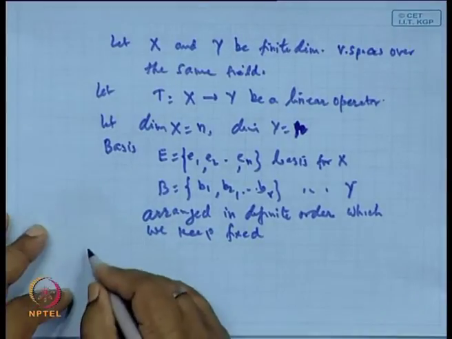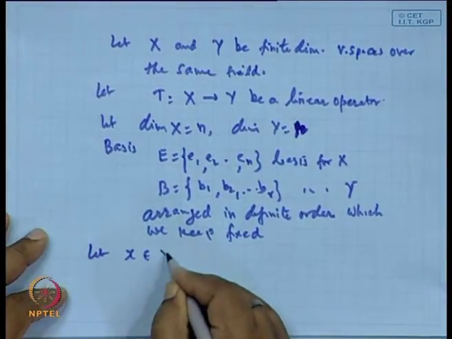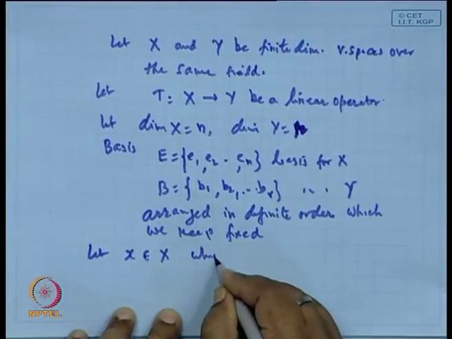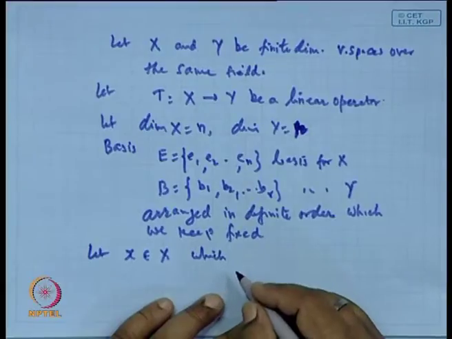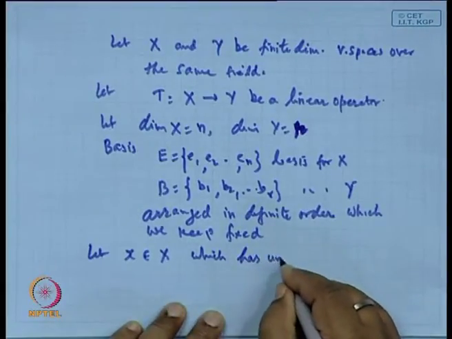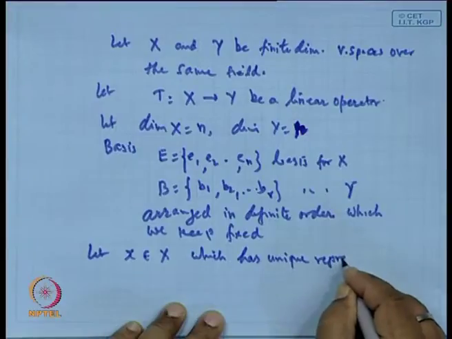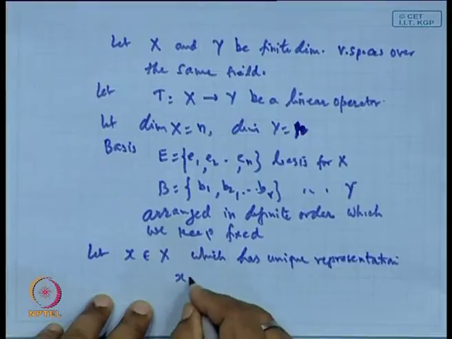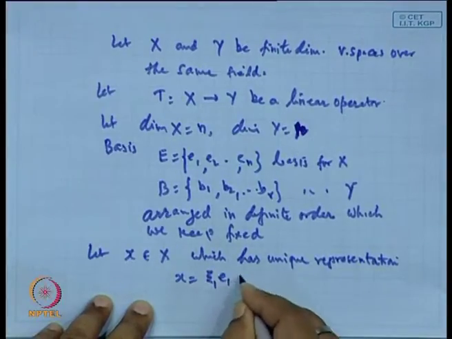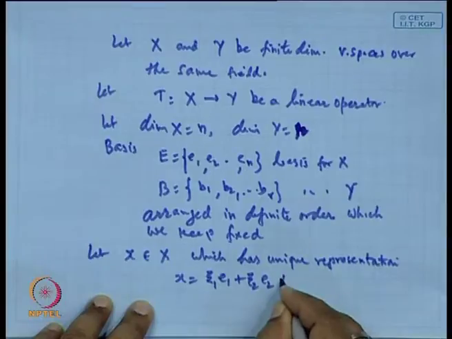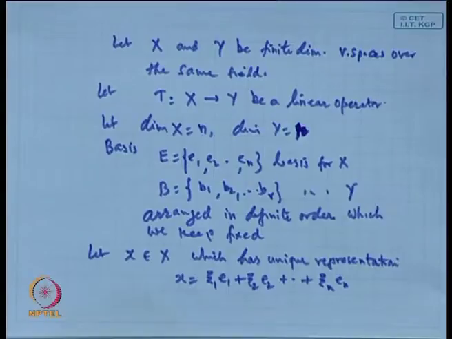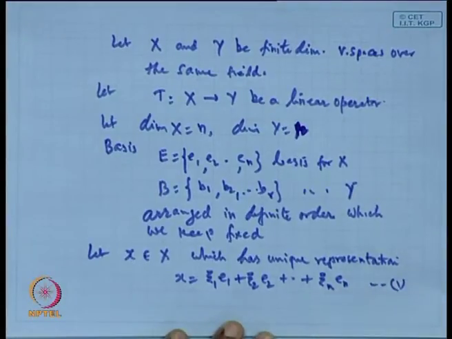So let x belong to X, which has a unique representation in terms of the basis as x = xi1 e1 + xi2 e2 + ... + xin en. Let it be equation 1.